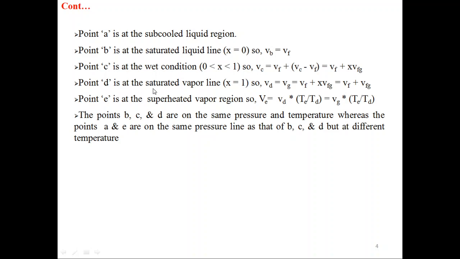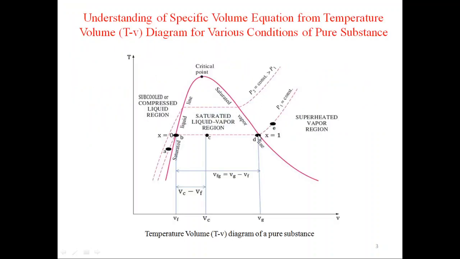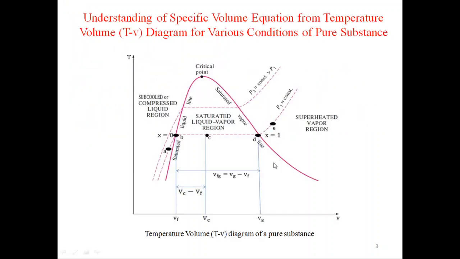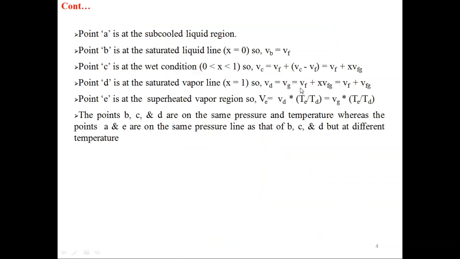Point D is at the saturated vapor line and on this line x equal to 1. You can see point D is on the saturated vapor line and the value of x equal to 1. And the formula of specific volume at point D is equal to Vg, where g represents saturated vapor, is equal to Vf plus x Vfg. Here the value of x equal to 1, so the formula becomes Vf plus Vfg.